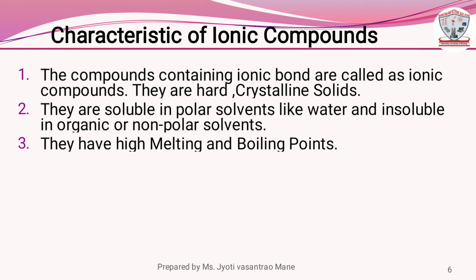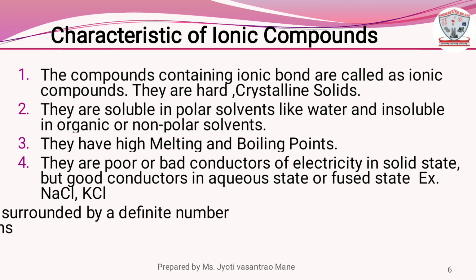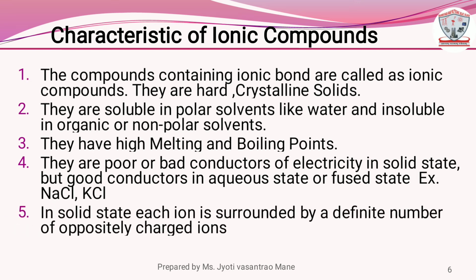They have high melting point and boiling point. They are poor or bad conductors of electricity in solid state but good conductors in aqueous state or fused state. For example, sodium chloride and potassium chloride. In solid state, each ion is surrounded by a definite number of oppositely charged ions.